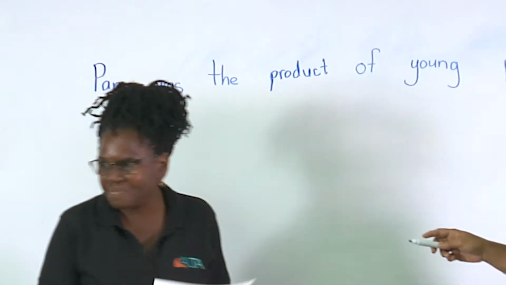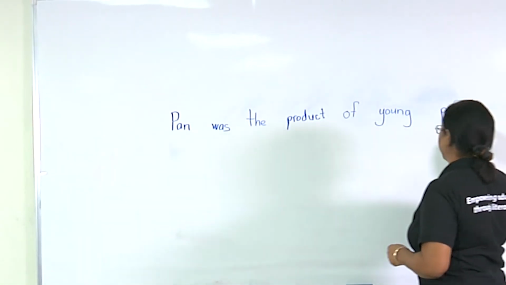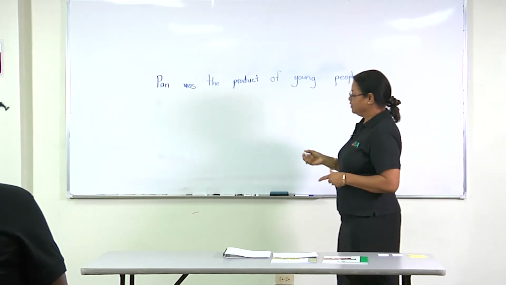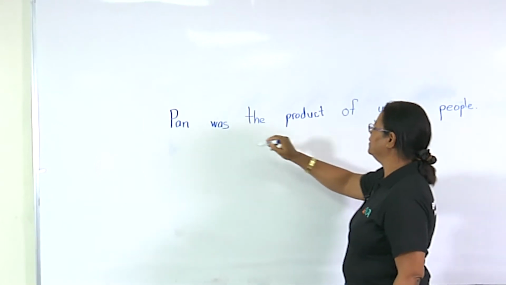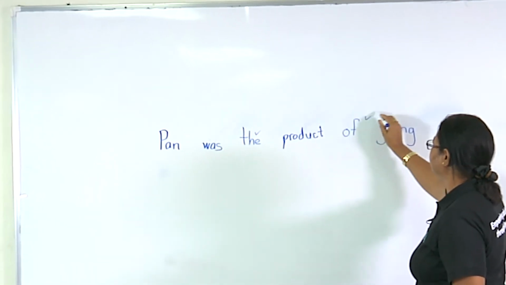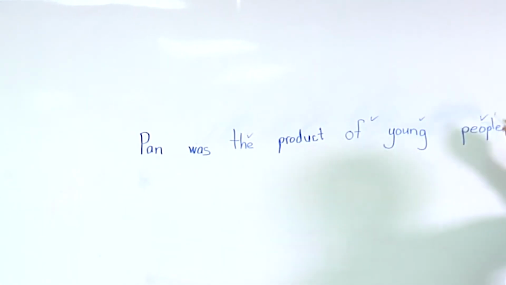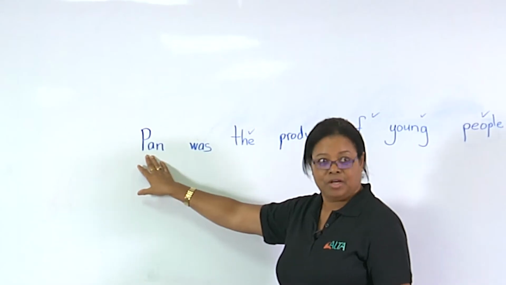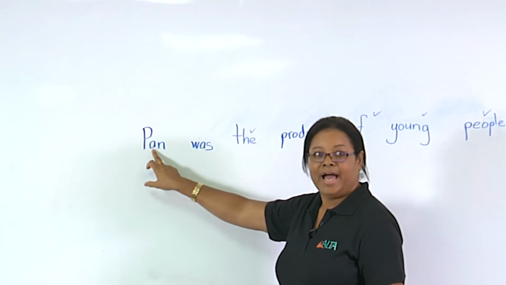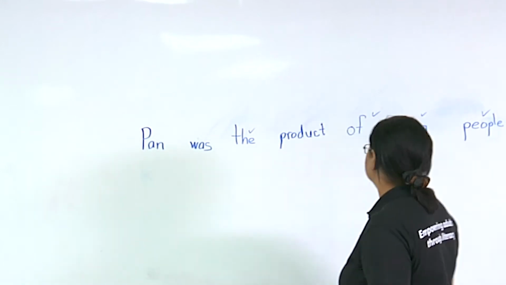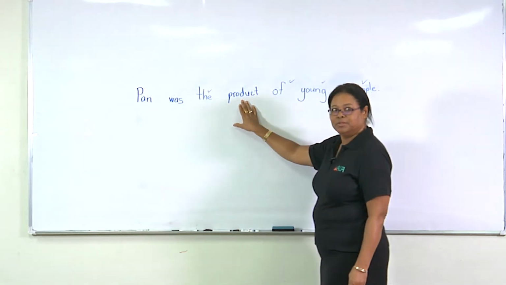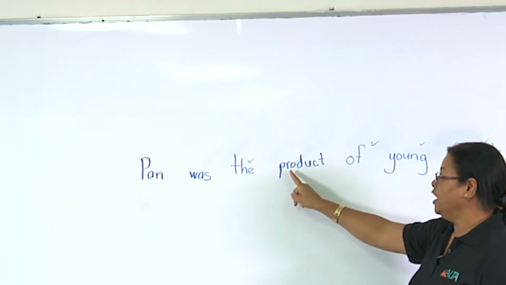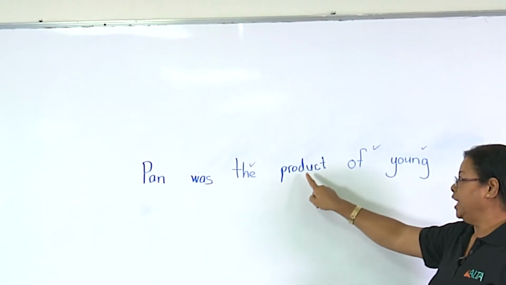You're welcome. All right, so we noticed she started with her capital letter and her full stop nicely placed at the end here. Now, which of these words are sight words that you would have learned to spell before? Was, the, of, young, and people. Very good. This word here, pan, is a phonetically regular word, so you could have easily sounded it out. P, a, n, pan. This one, we have 2 syllables, so whenever we're spelling a word with more than 1 syllable, we want to spell by syllable. So we had pro, P-R-O, and duck.